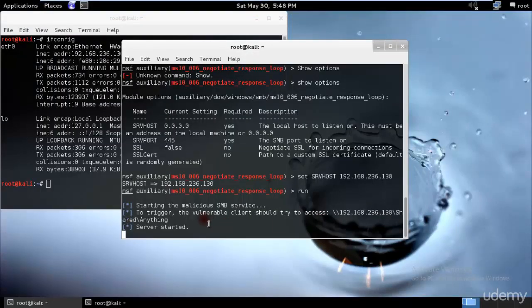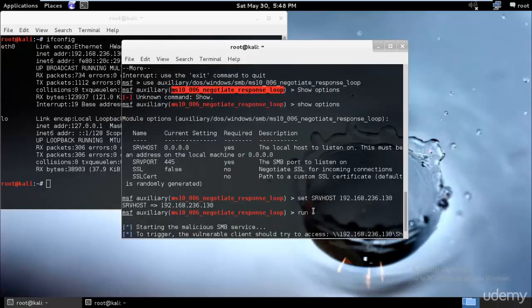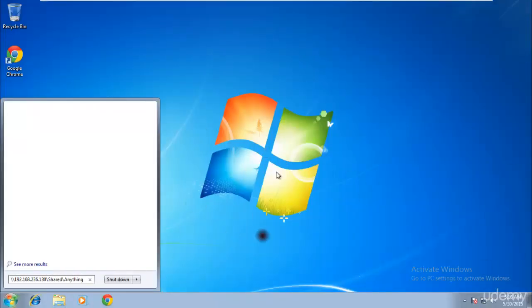If you're a bit confused, I'll explain this to you once more. I created this SMB loop over here. As you can see, I used this specific payload to attack this computer, and then I created this specific link. So I just needed to send this link to our target, and as soon as he clicked this link or ran this link through the browser or through run or through any other way, this computer will freeze and it will not move, and nothing will happen on his computer. As you can see, not even the numlock option will be working.